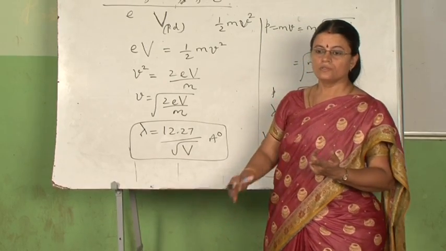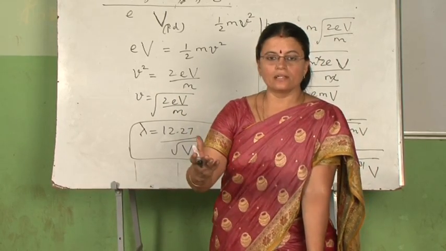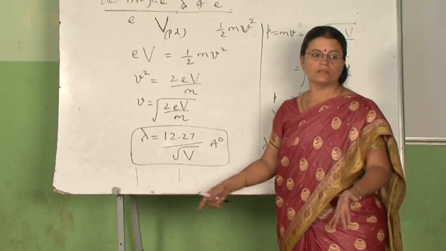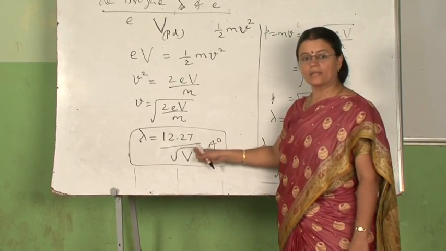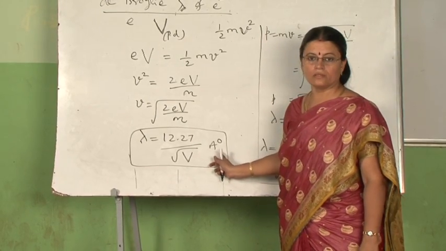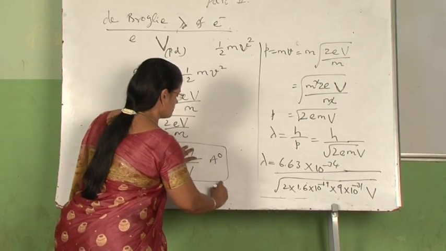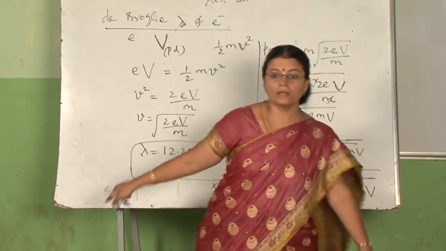Accelerating potential. So if in the question they ask you, if the electrons are accelerated by this potential, calculate the de Broglie wavelength associated with that, this will be the simple formula we will use to get the value, but we have to remember that this formula involves angstrom unit. So in SI unit, if you want to convert, after calculating we have to multiply by 10 power minus 10, so that we get meter.